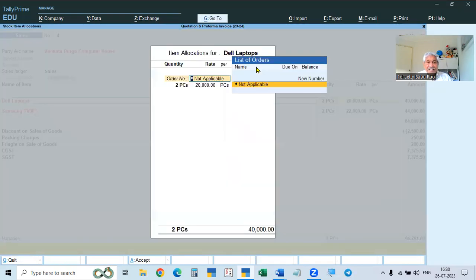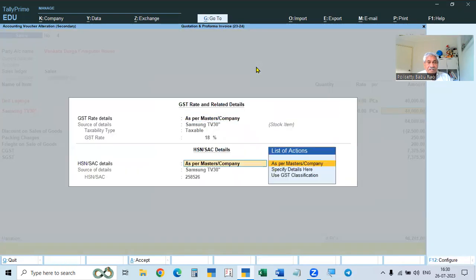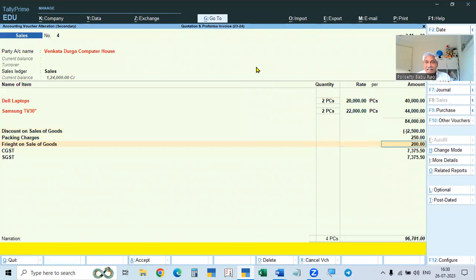Here in sales, everything will be the same. No other conditions. In the quotation, the rates or prices and anything can change when we are selling, but in this invoice you cannot change anything. The dummy copy you have given, the same thing, so you have to give the invoice as it is without any changes.